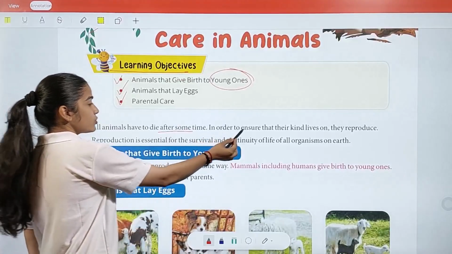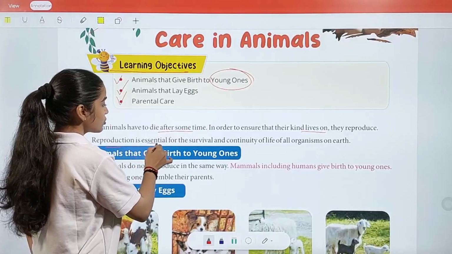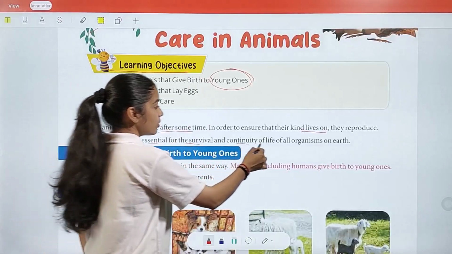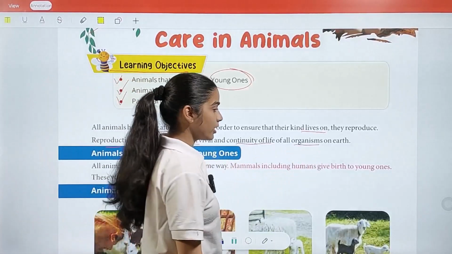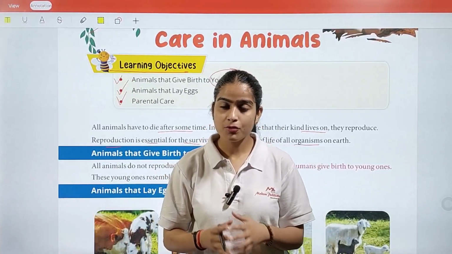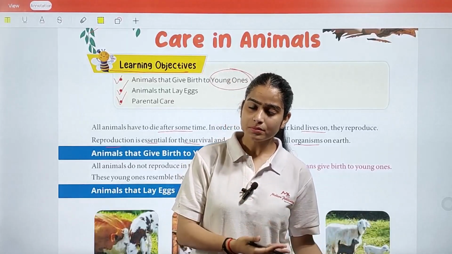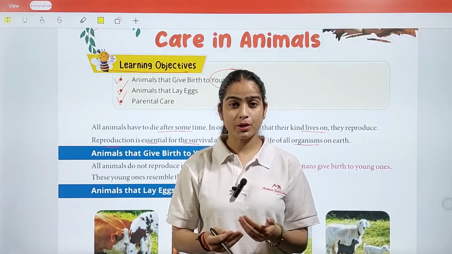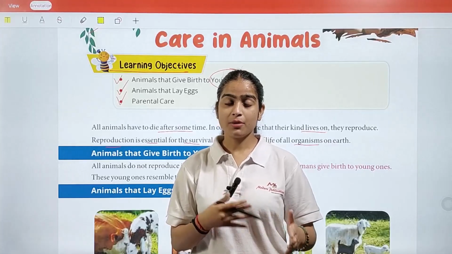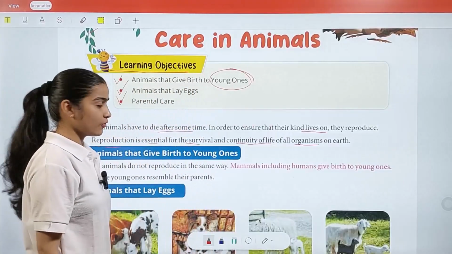All animals die after some time, as we already know. So in order to ensure that their kind lives on, they reproduce. Reproduction is essential for the survival and continuity of life of all organisms on earth. We already understood that all of us have to die one day. That is why we have to reproduce our own kind, to protect our generation and to maintain the continuity of life.